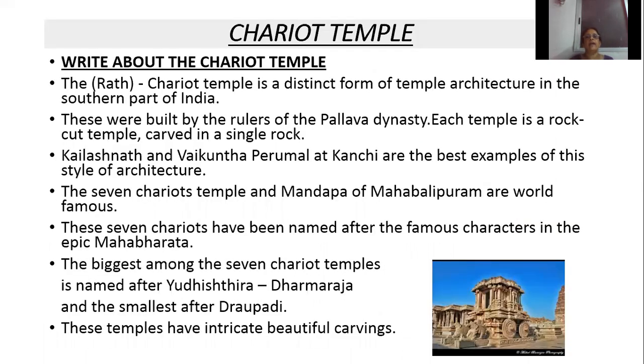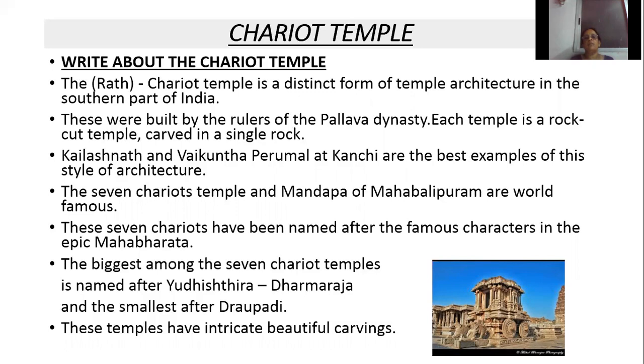Now the next one is the chariot temple. Write in your textbook this question: write about the chariot temple. In South India, during that period, temples were built in the form of a chariot. Chariot means a rath. The chariot temple is a distinct special form of temple architecture in the southern part of India. These chariot temples were built during the period of Pallava kings. The speciality of this temple is that it is a rock cut temple, which means it is carved from a single rock.